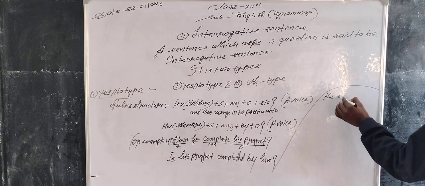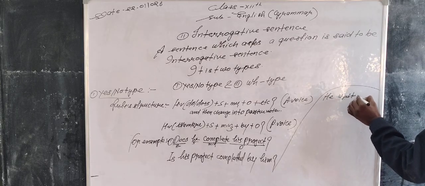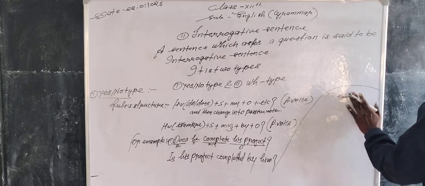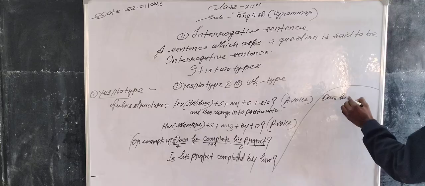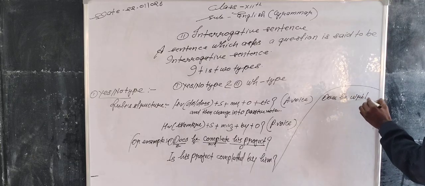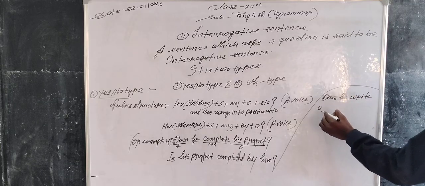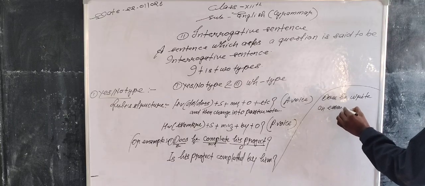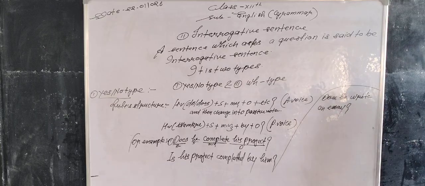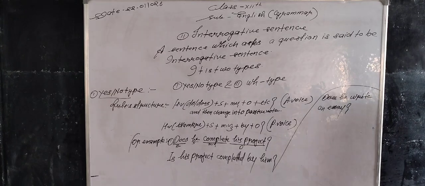He writes an essay. Does he write an essay?